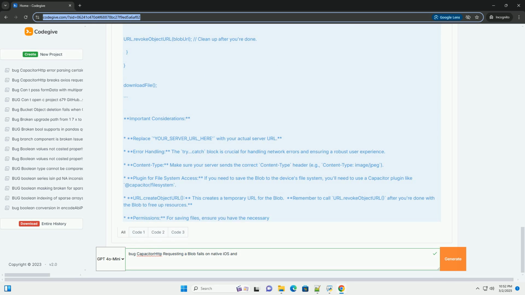This comprehensive approach using the native Fetch API provides a more reliable and robust solution for retrieving blob data from HTTP responses in your Capacitor iOS application, effectively circumventing potential issues with CapacitorHttp. Remember to always handle potential errors gracefully and provide informative feedback to the user.